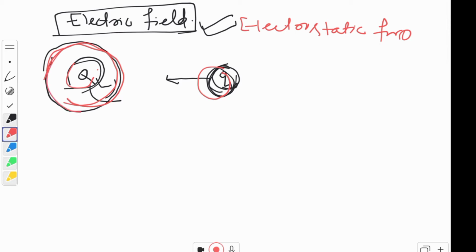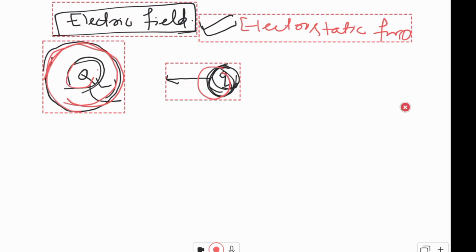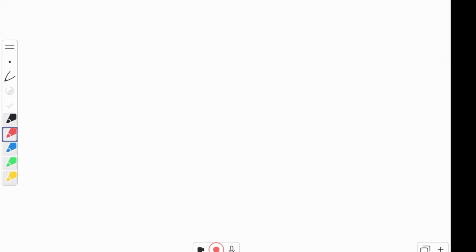Suppose, let me clear the board. Suppose plus Q charge is over here, capital Q. Now, when we bring another charge Q naught near to it, then this Q naught will experience a force by this charge plus Q. So here this plus Q charge is your source charge.